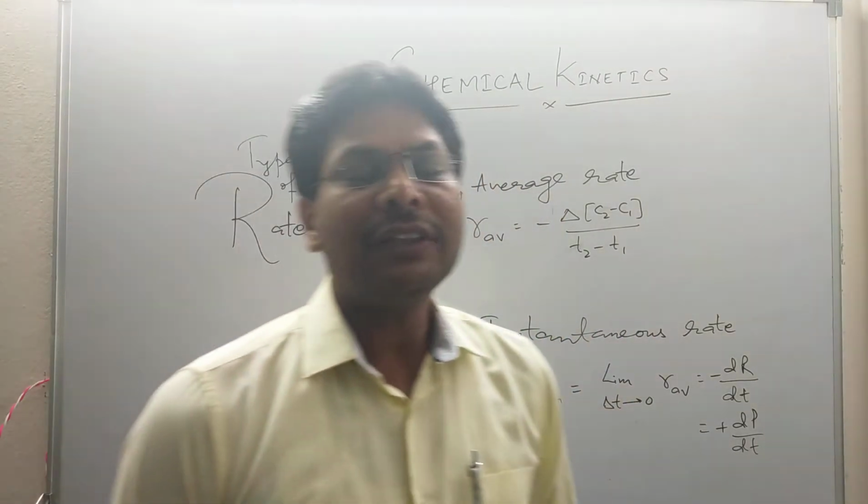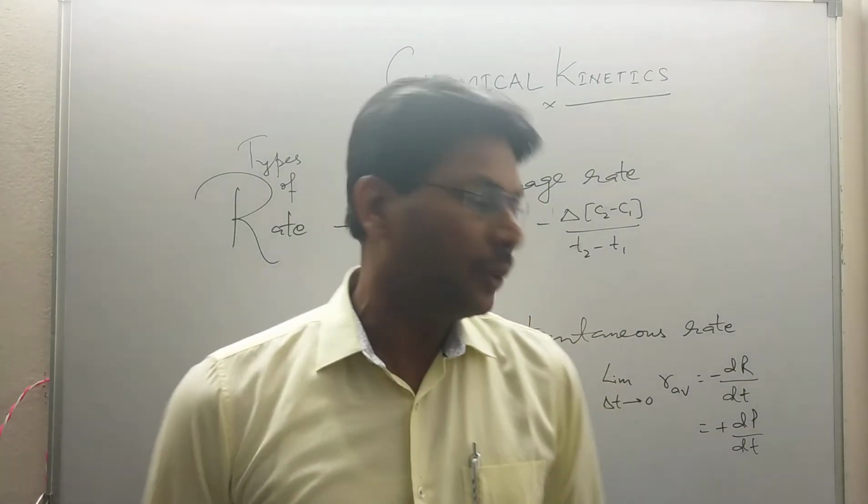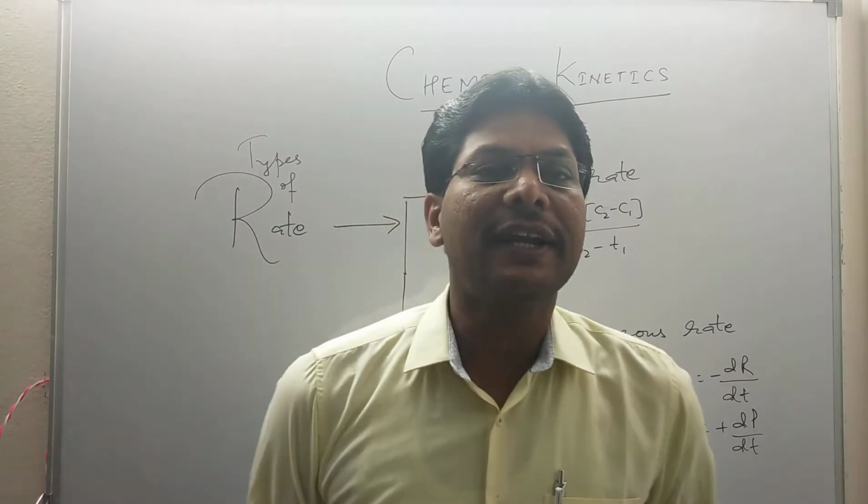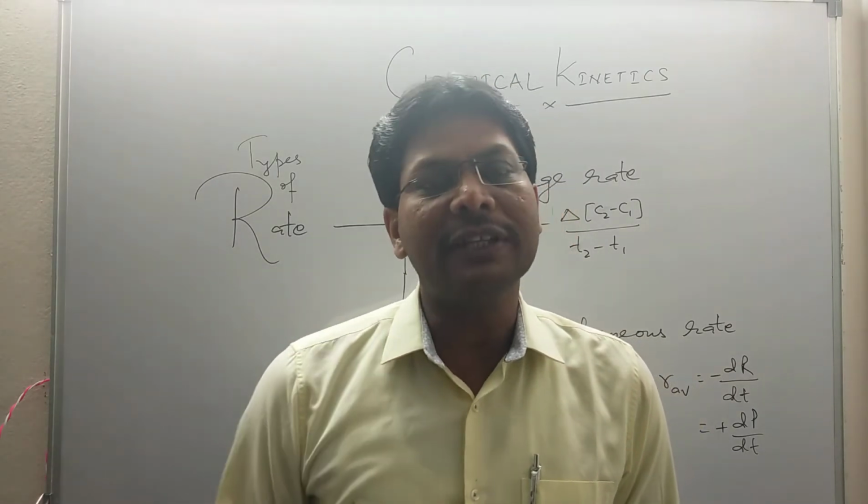Instantaneous rate: when the limit of delta T tends to 0, the average rate becomes the instantaneous rate. So instantaneous rate is the rate at a particular instant of time.